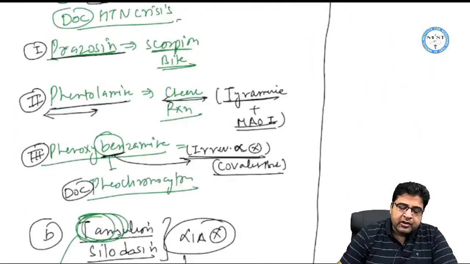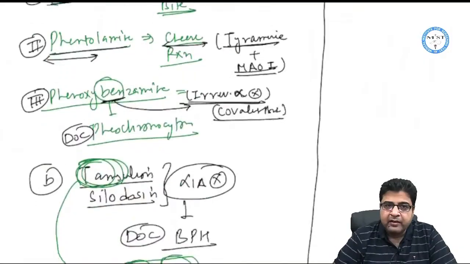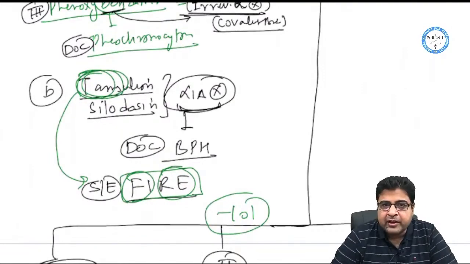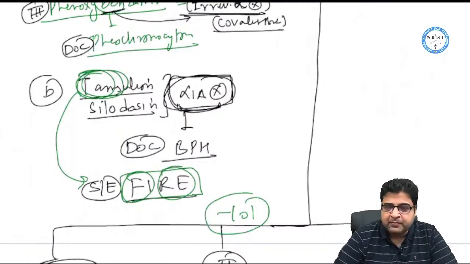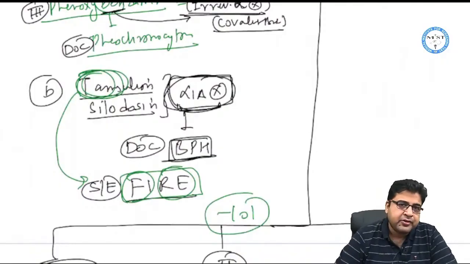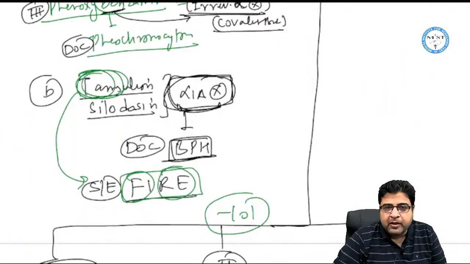Now in alpha blockers, apart from the three medicines which start with the alphabet P, we have one more drug, that is tamsulosin. Tamsulosin and silodosin are two medicines which are specific blockers of the alpha 1A receptor, and these medicines are given as the drug of choice for the treatment of BPH.